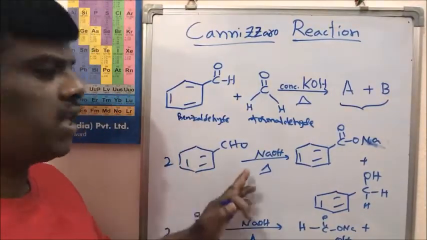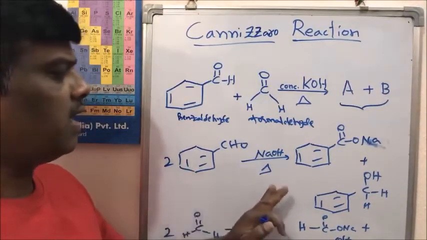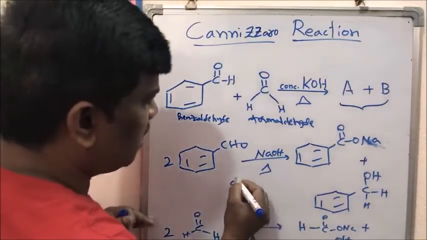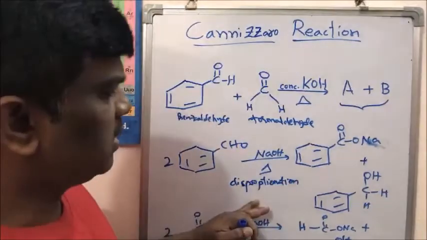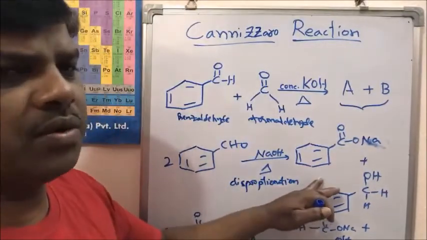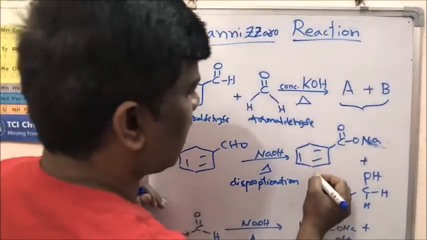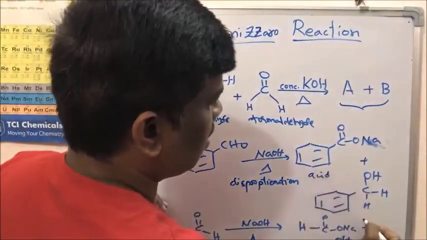The aldehyde in the presence of sodium hydroxide under heating reaction conditions undergoes a disproportionation reaction to give the sodium salt of the acid and the alcohol.